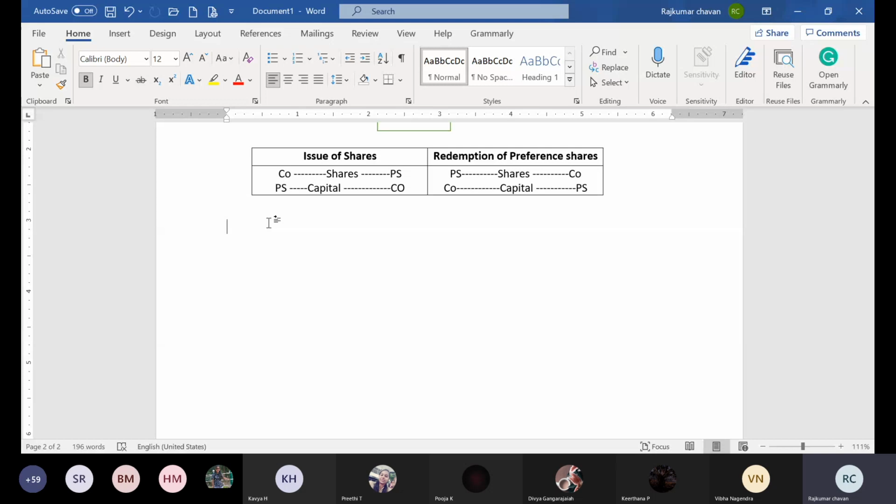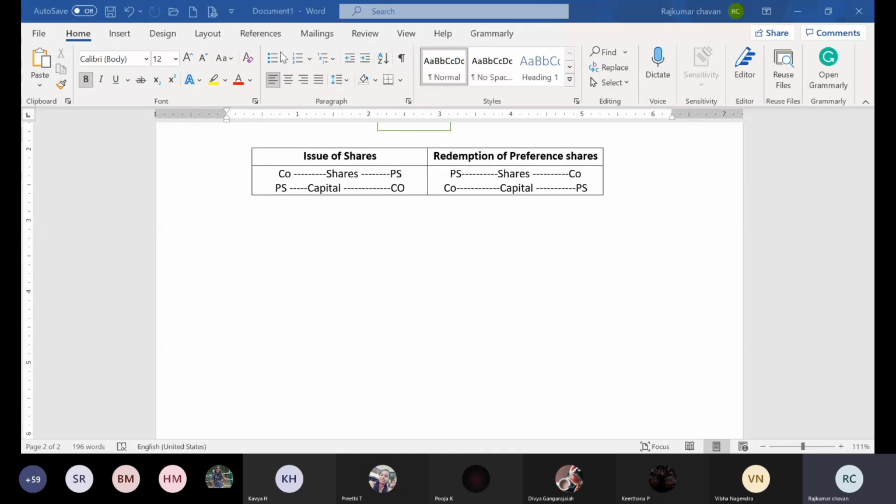Slowly I am coming to solving questions. If you understand these rules, you will get the whole chapter's 20 marks easily.